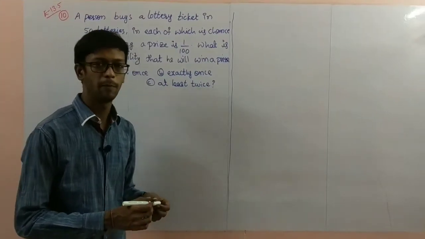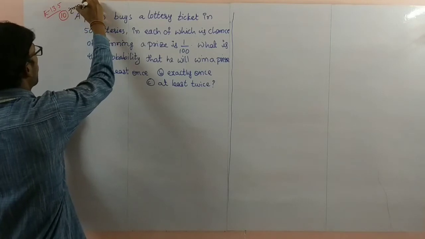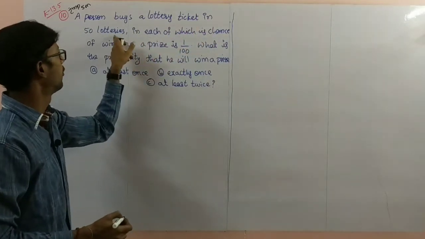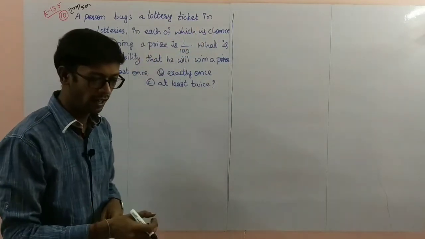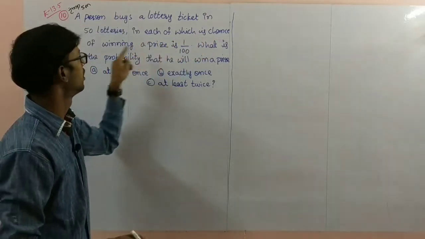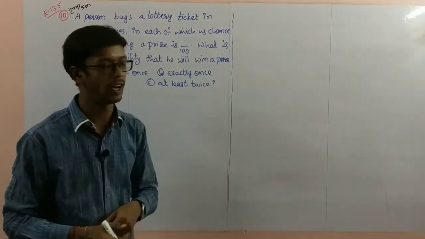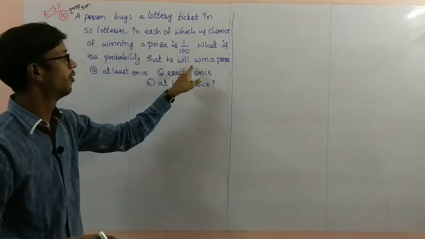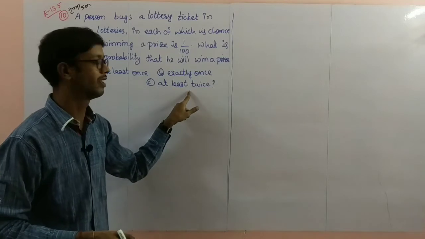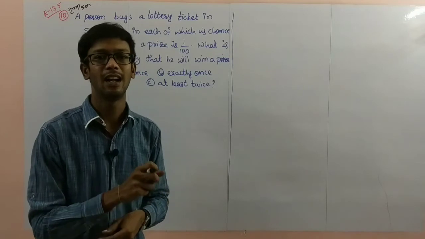Next, problem number 10. This is an important 5 marks question. A person buys a lottery ticket in 50 lotteries, buying one lottery ticket in each of which the chance of winning a prize is 1 by 100. What is the probability that he will win a prize at least once, exactly once, at least twice? So here, what is the success? Winning a prize is the success.